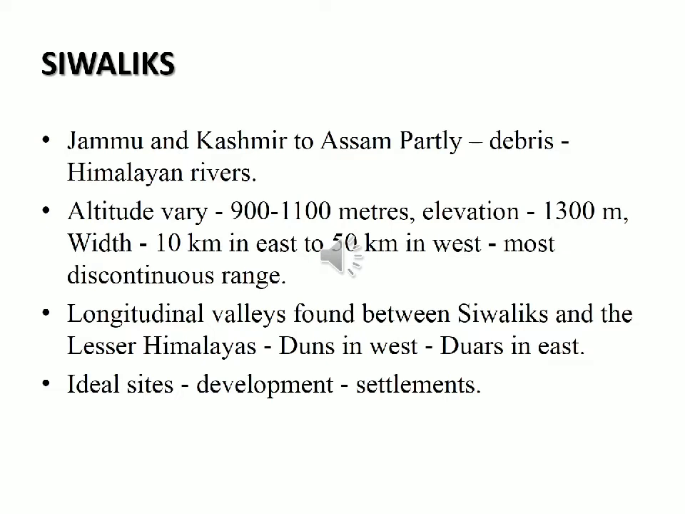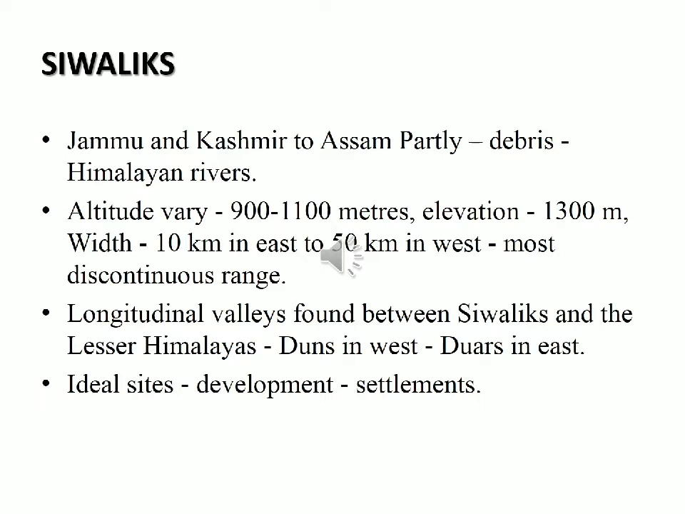The altitude varies between 900 to 1100 meters. That is, the height above sea level varies between 900 to 1100 meters. The average elevation of this range is 1000 meters. So when compared with the Greater Himalayas and Lesser Himalayas, here the average height is just 1000 meters. If you take the Greater Himalayas, that is Himadri, what was the average height? Yeah, 6,000 meters. Then what was the average height of the Lesser Himalayas? Yeah, 3,700 to 4,500 meters.